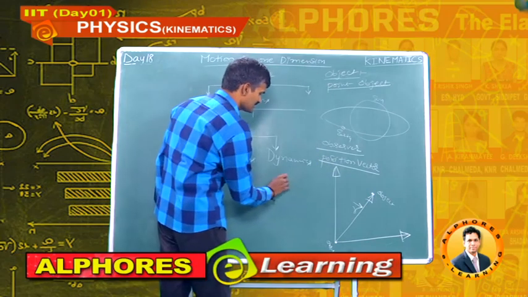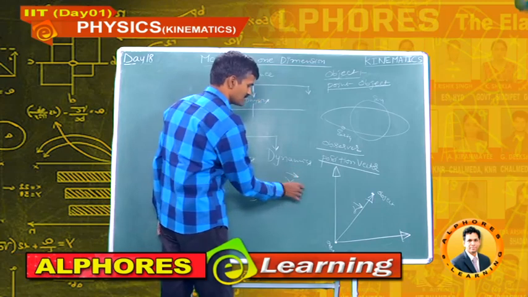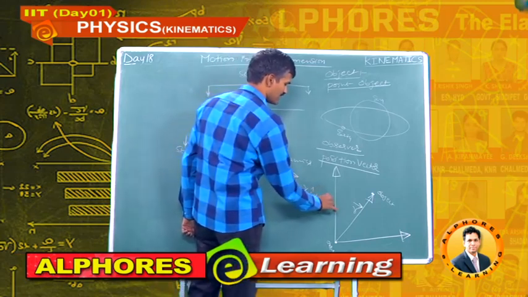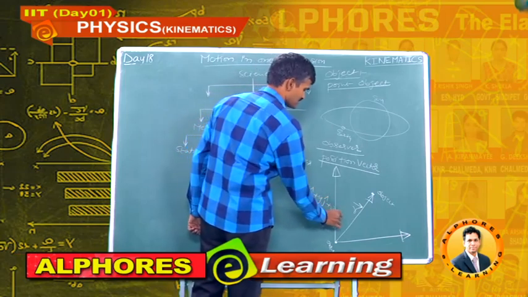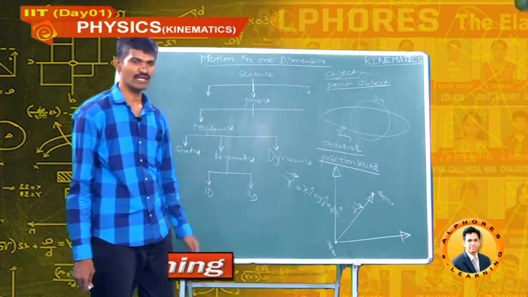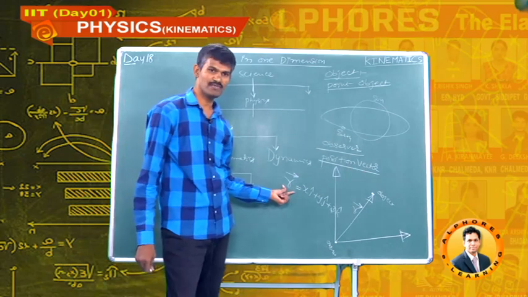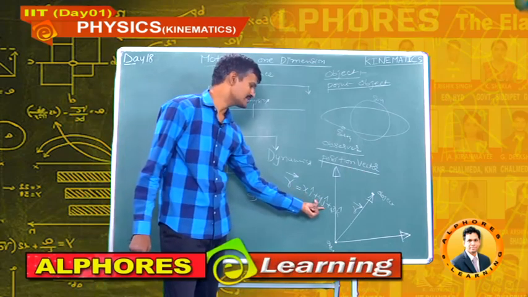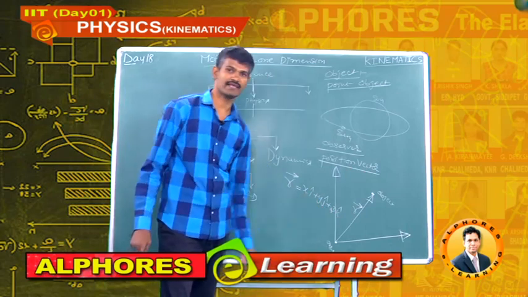In general, in a 3-dimensional coordinate system, this r bar can be written as x i cap plus y j cap plus z k cap.